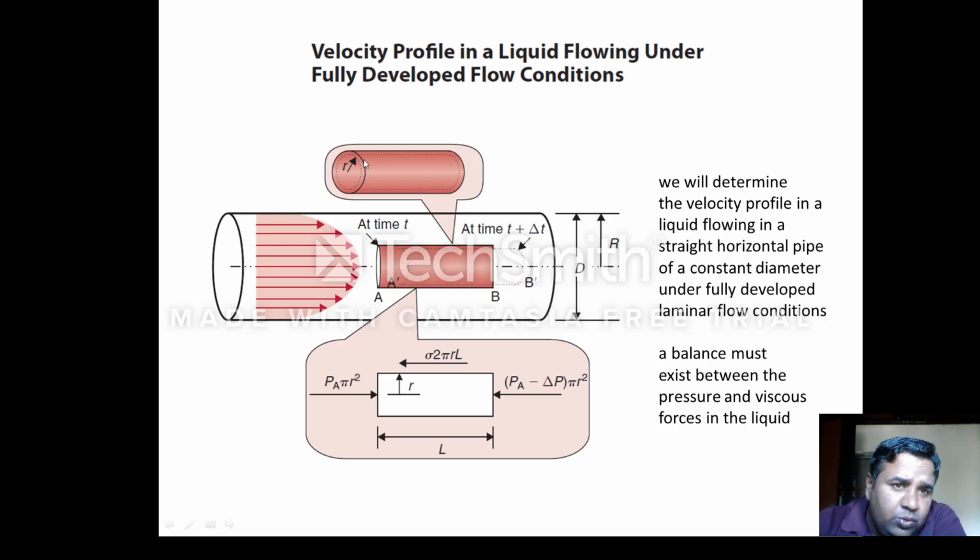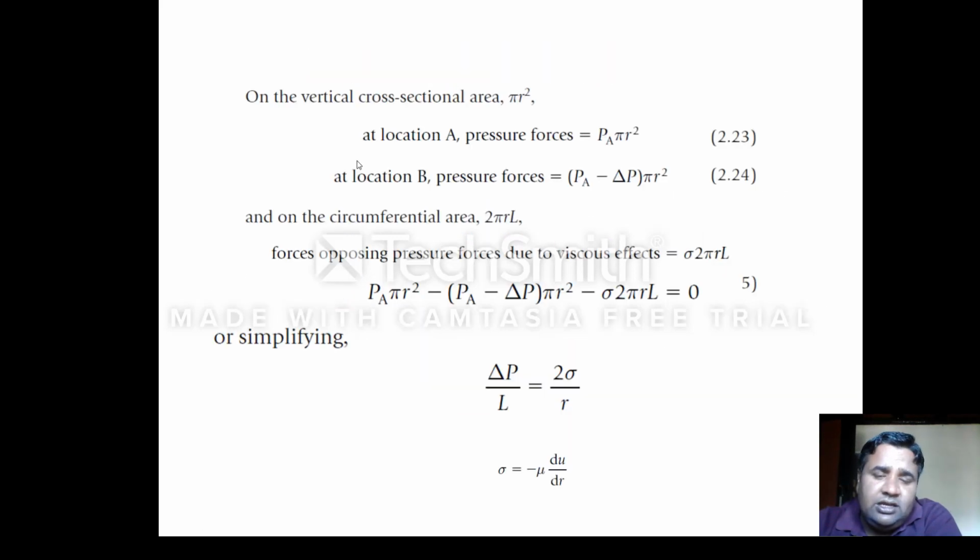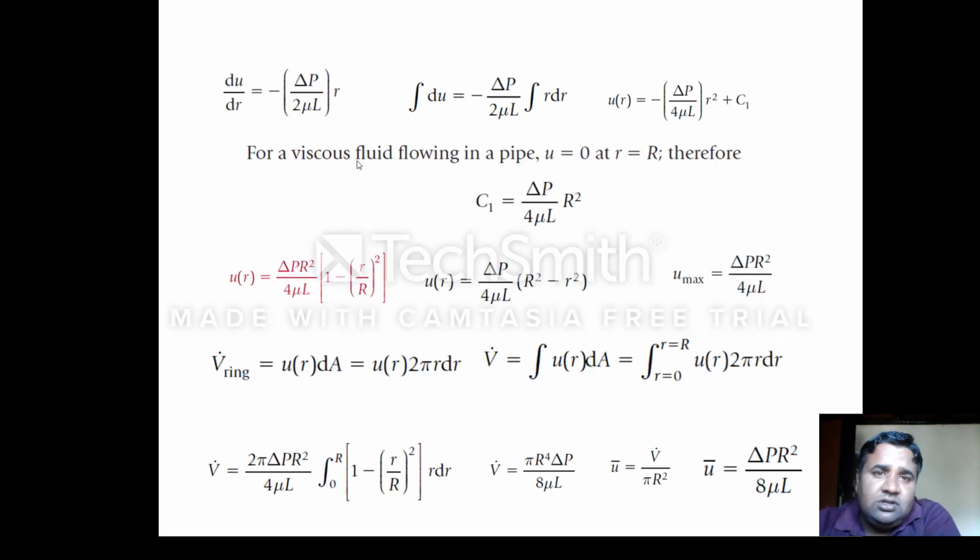From center to periphery, the total distance is r plus dr, because the thickness of the ring is dr. So if I find the volumetric flow rate of this small thickness, then by integrating it from 0 to capital R, I can find out the volumetric flow rate of the flowing fluid in the pipe at any time. See, Vr I have calculated.